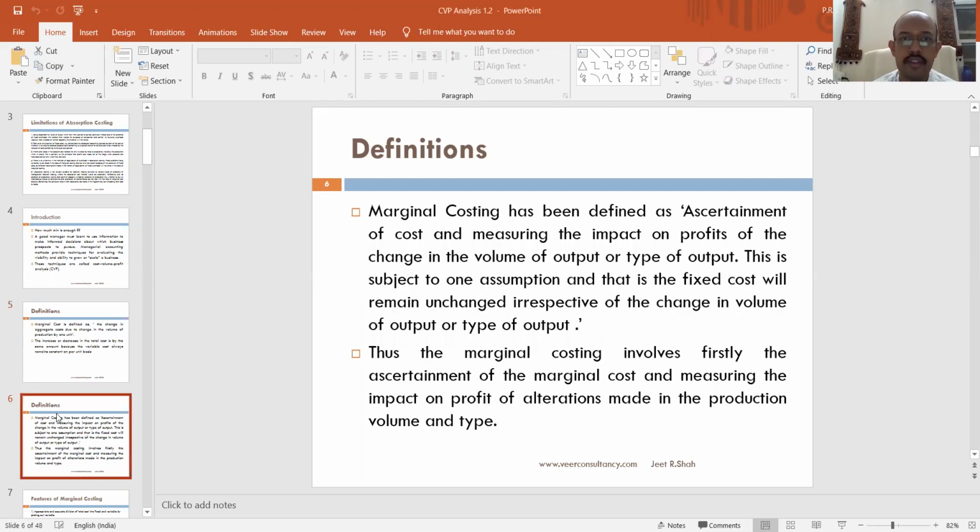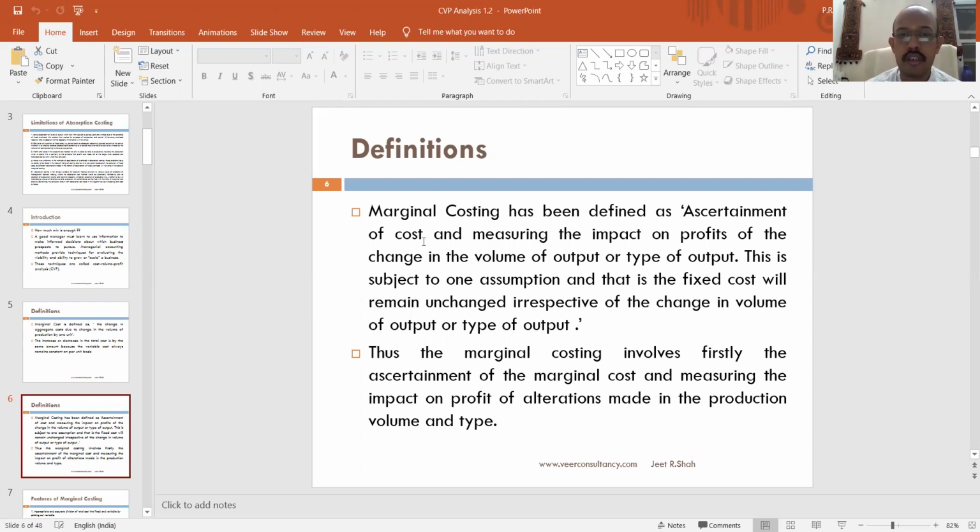So, more towards definitions. We have defined marginal cost. Now let me define what we mean by marginal costing. Marginal costing is defined as the ascertainment of cost and measuring the impact on profits of the change in volume of the output or type of output. This is subject to one assumption: that the fixed cost remains unchanged irrespective of the change in the volume of output or type of output.